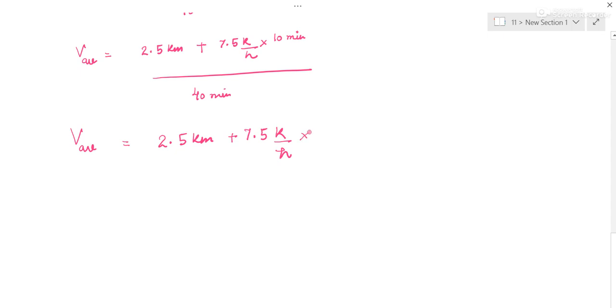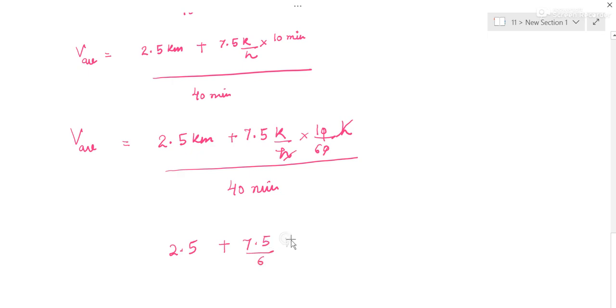Now 10 minutes can be converted into 10 by 60 hours. Hour cancel. And 10 and this cancel, and divided by 40 minutes. So it came as 2.5 plus 7.5 upon 6. This is all kilometer now.